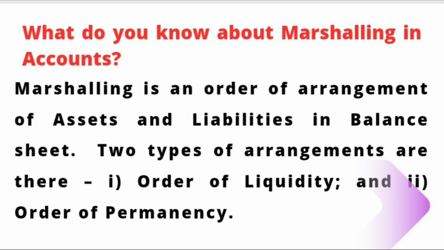What do you know about marshalling in accounts? This was asked in two private limited companies in Hyderabad. Marshalling is an order of arrangement of assets and liabilities in the balance sheet. Two types of arrangements are there: order of liquidity and order of permanency.